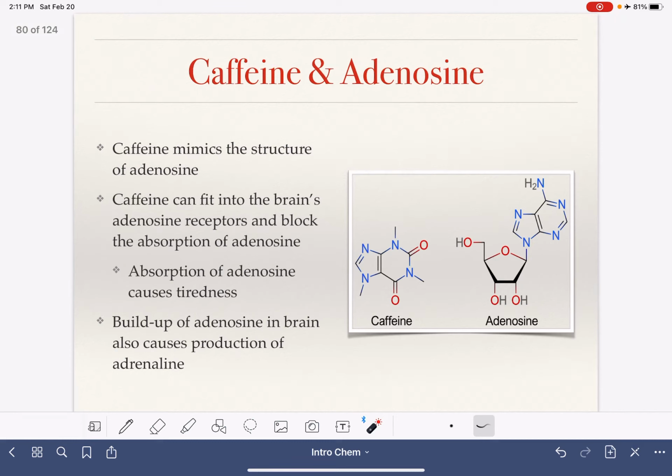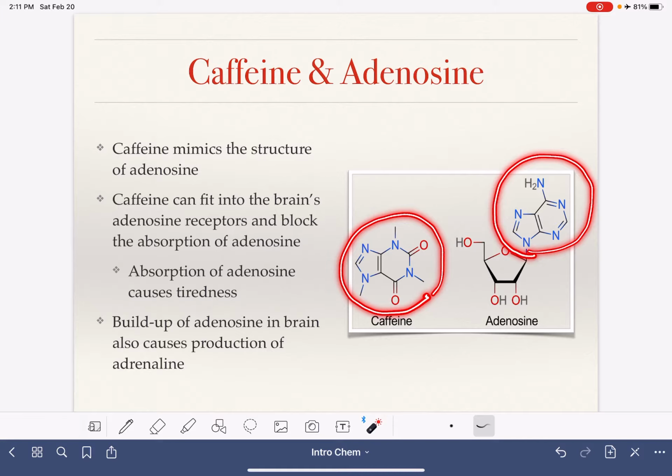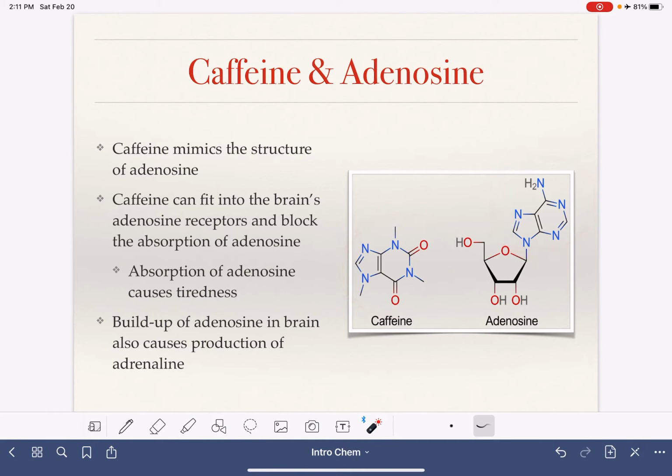Caffeine is structurally similar to a molecule called adenosine. So here's the structure of adenosine, and here's the caffeine molecule, and you can see that this portion of the adenosine molecule is pretty similar to the structure of caffeine. So once you get caffeine into your brain, the caffeine molecule fits itself into the brain's receptors for the adenosine molecule, and it blocks the absorption of adenosine.